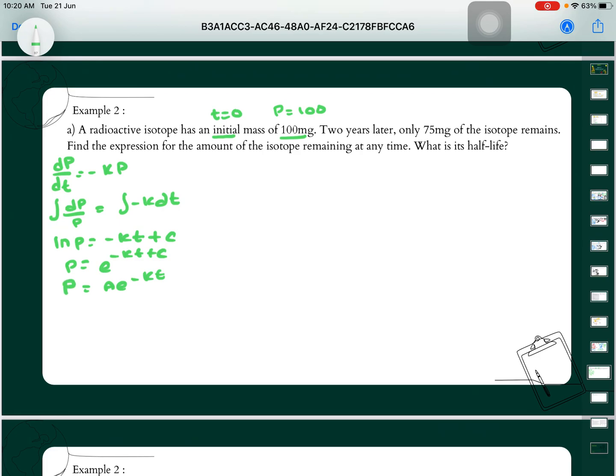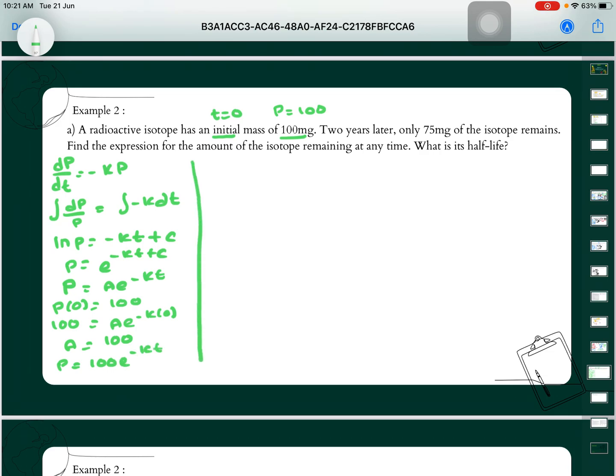So this is the basic formula for radioactive decay. For the first statement, we are already given that when T is equal to 0, P becomes 100. So 100 is equal to A e power of negative K times 0. So from here we will get A is equal to 100. So substituting back into the formula, we will get P is equal to 100 e power of negative Kt.